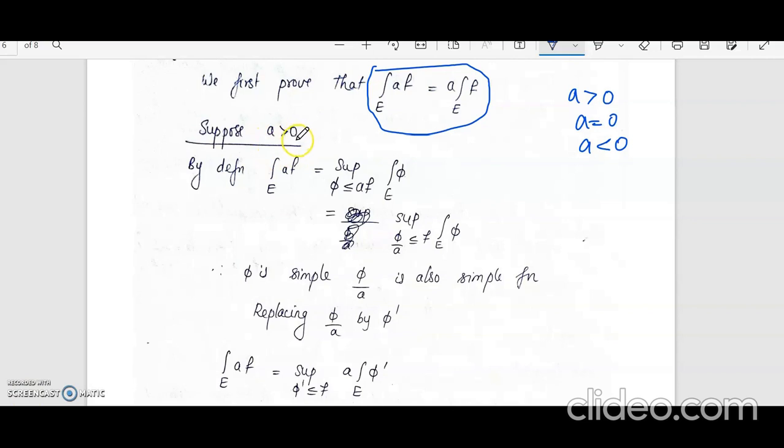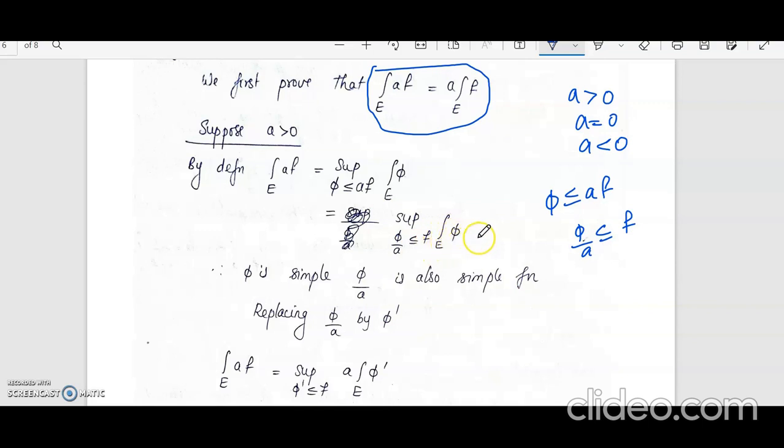Look at the case when a is greater than 0. So we need to show that integral over E of af is equal to a times integral over E of f. By definition, integral over E of af will be the supremum over φ less than or equal to af of integral over E of φ. Now φ less than or equal to af can be written as φ by a less than or equal to f. So that will be the supremum over φ by a less than or equal to f